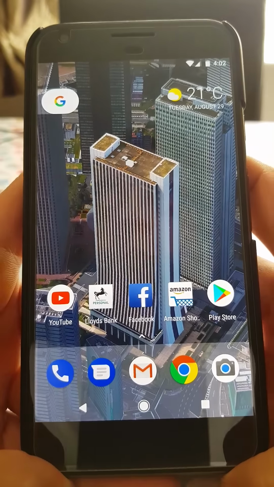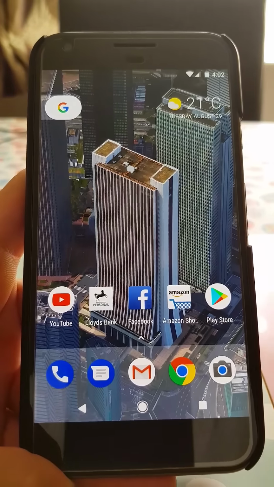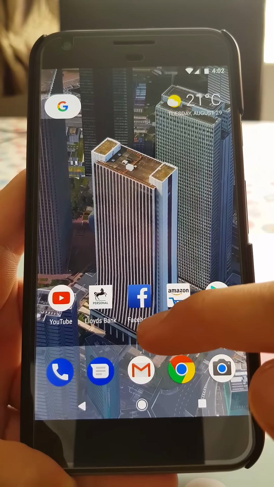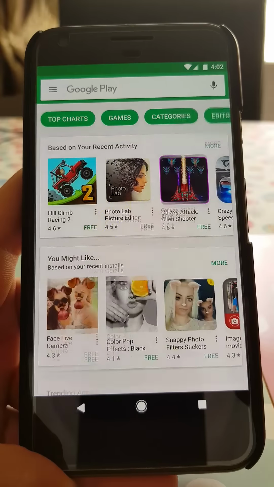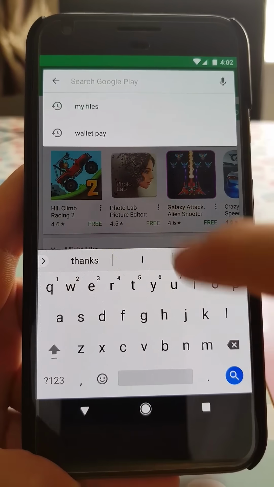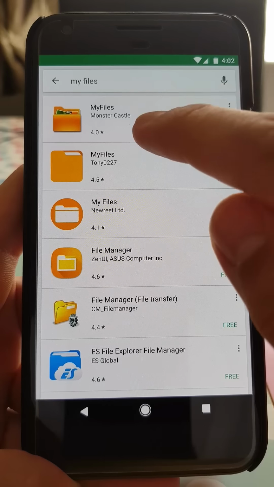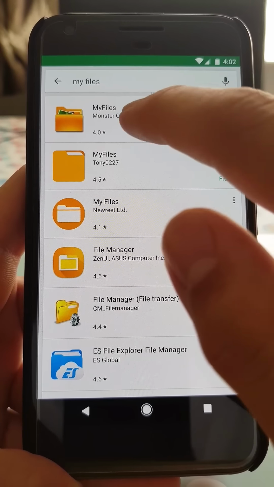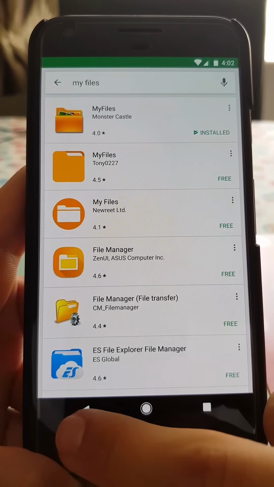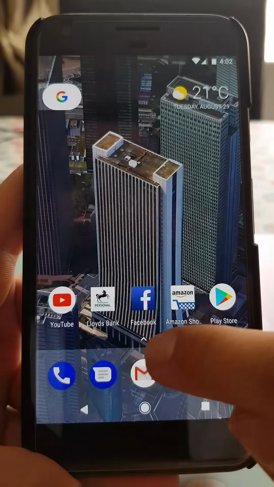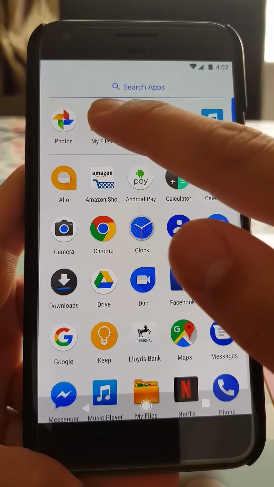Free, quick and easy way to add a ringtone into your Google Pixel. You go into Play Store, download the app My Files. After you download an app, which is this one, My Files, you go into it. You go into My Files.